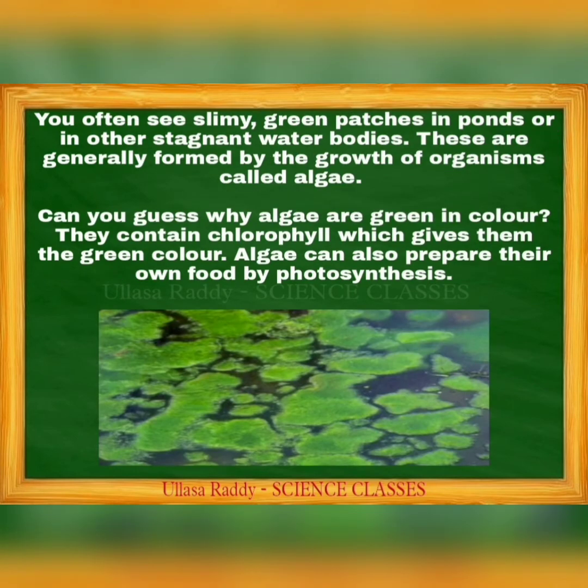You often see slimy green patches in ponds or in other stagnant water bodies. These are generally formed by the growth of organisms called algae. So algae are green in color. Can you guess why? They contain chlorophyll, which gives them the green color. Algae can also prepare their own food by photosynthesis, because chlorophyll is present in the algae.